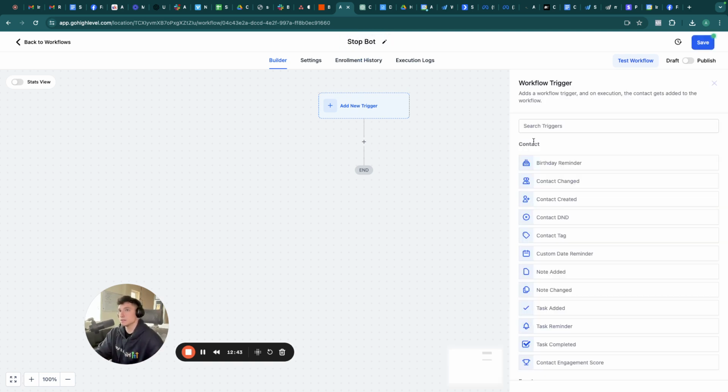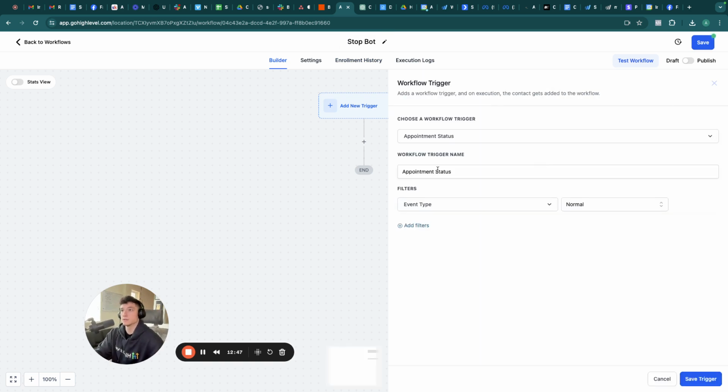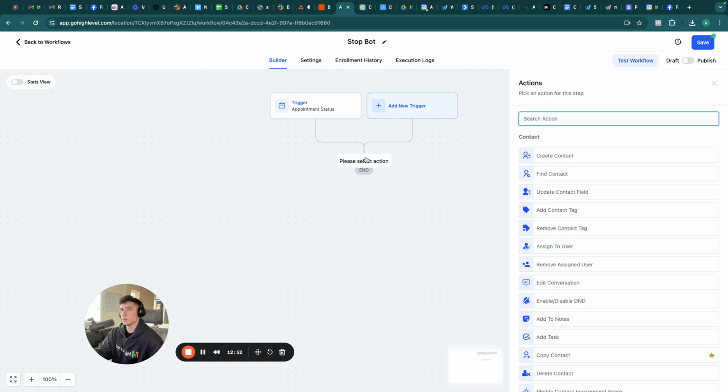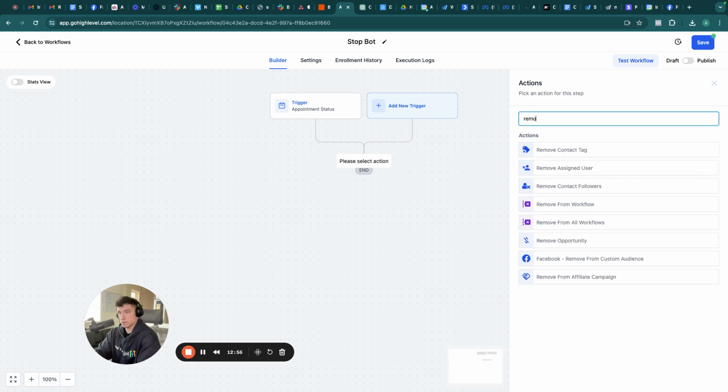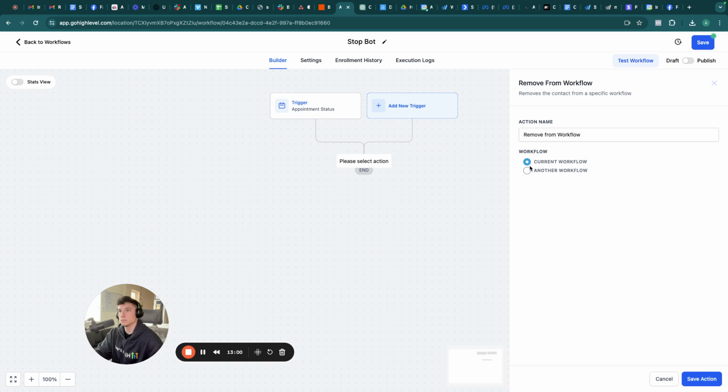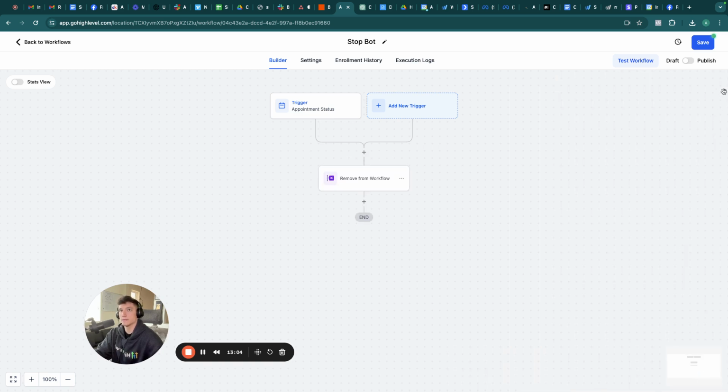And what we're going to do is when an appointment is booked, so appointment status normal, we're going to remove from workflow. We're going to go to another workflow, and we're going to do conversational AI. Perfect.